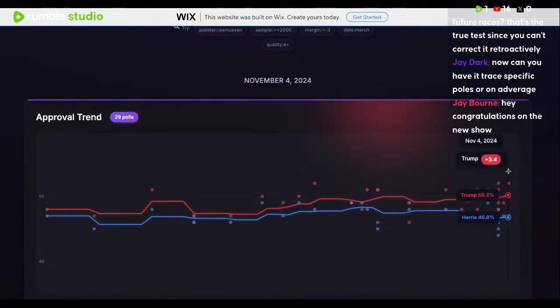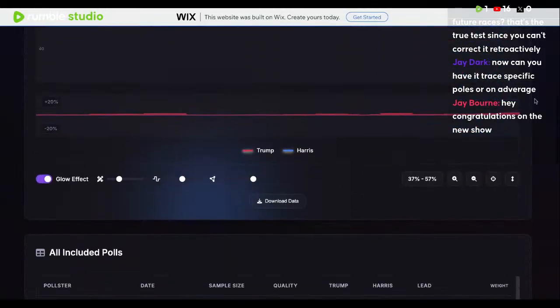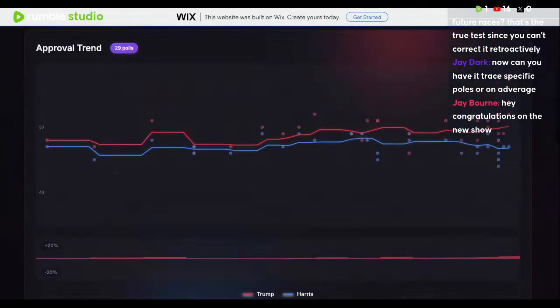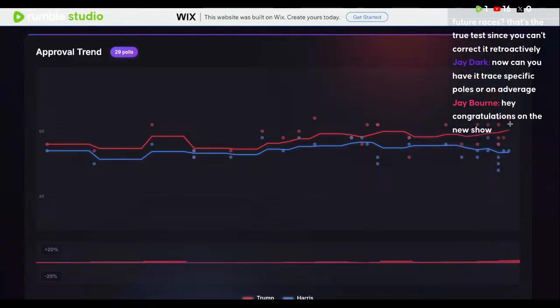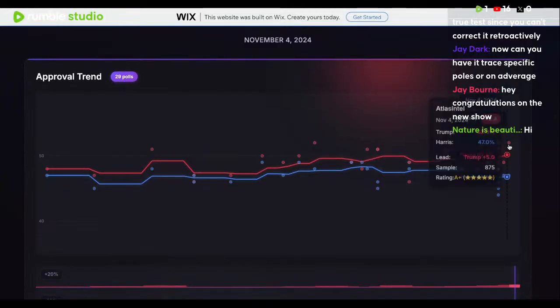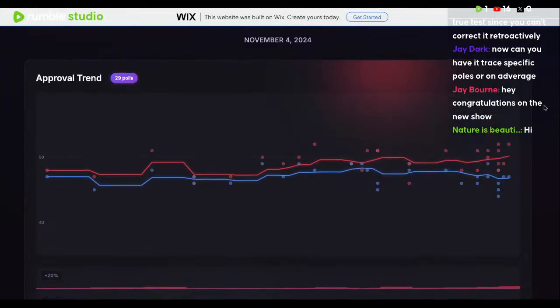We even had a better aggregate in Arizona than RCP did, at least retroactively speaking. But the same methodology that we used in 24 to aggregate the polling, we're going to use in 26 and 28, and we're going to see how accurate it ends up being in the future.